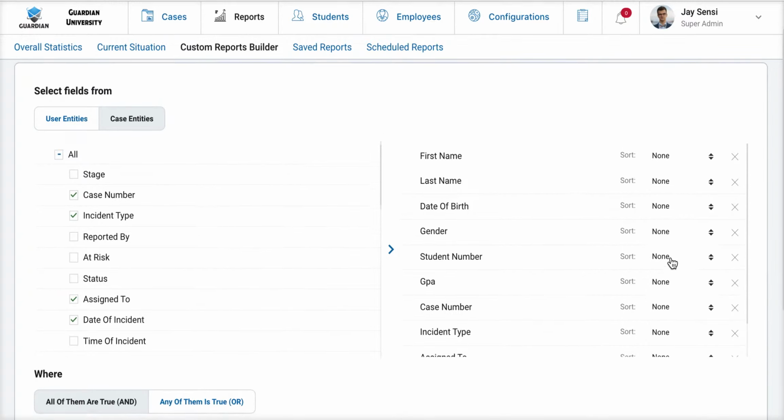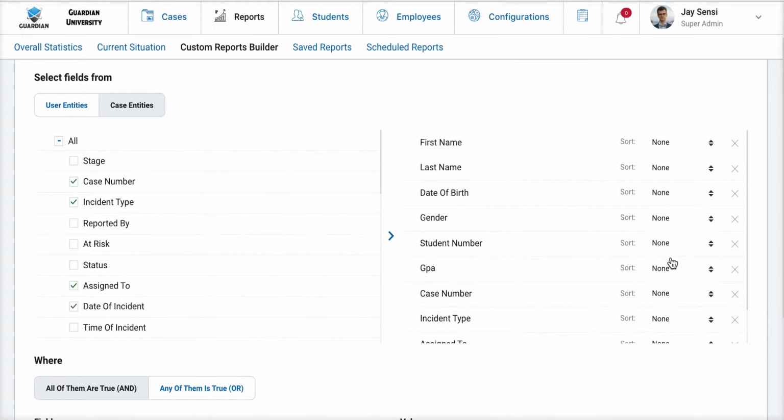You can also do some pre-sorting. So if you want the report to automatically sort by case number, you can choose that or a different field of your choosing.